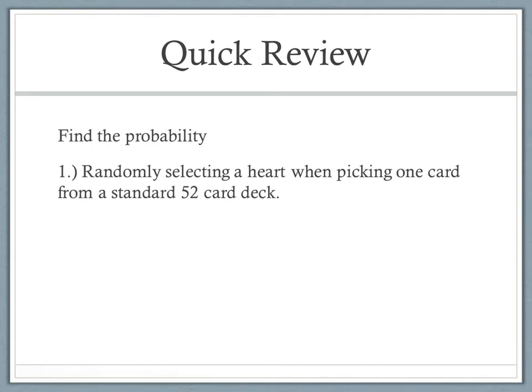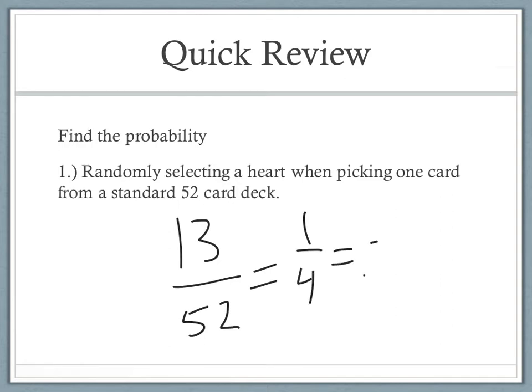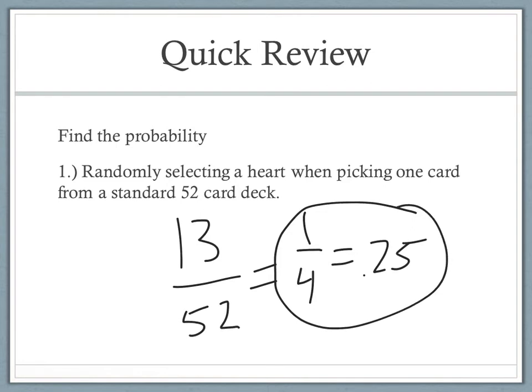Now let's look at probability. So randomly selecting a heart when picking one card from a 52 card deck. Well, there's 13 hearts, so there'd be 13 out of 52, okay, which we can reduce to 1/4. Or we can also do a decimal, which is 0.25. Okay, we would accept either reduced fractions or decimals.